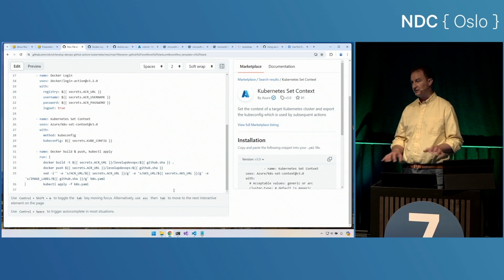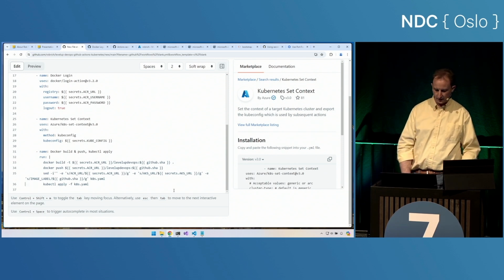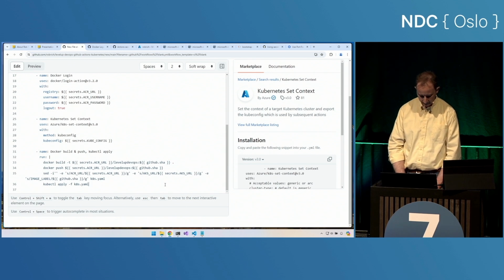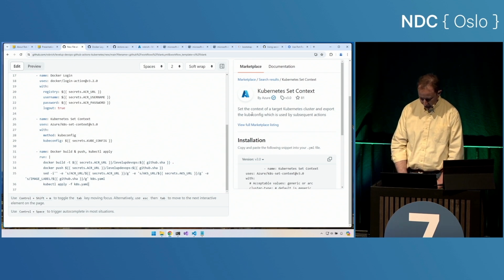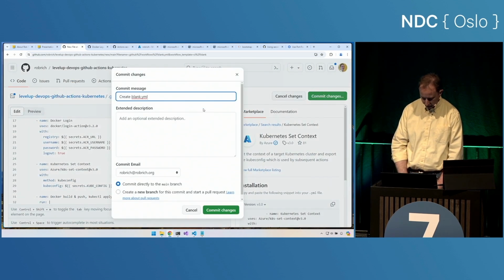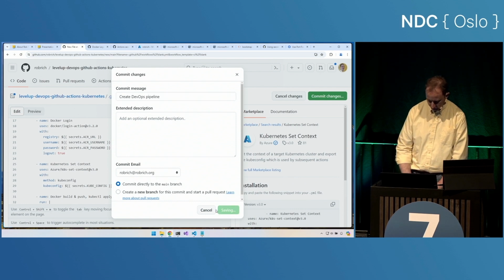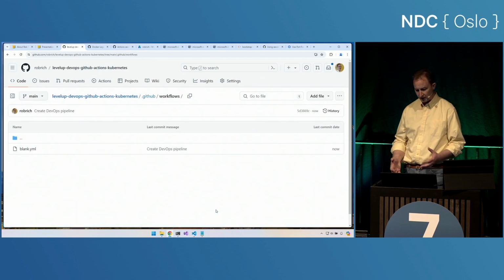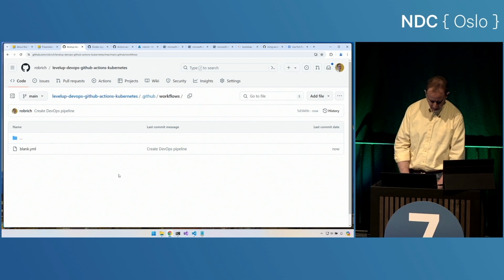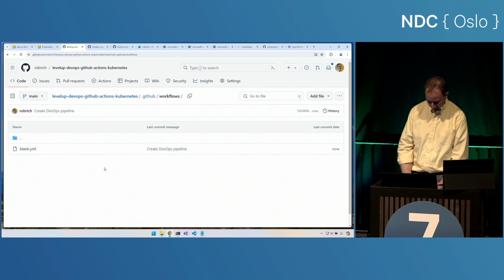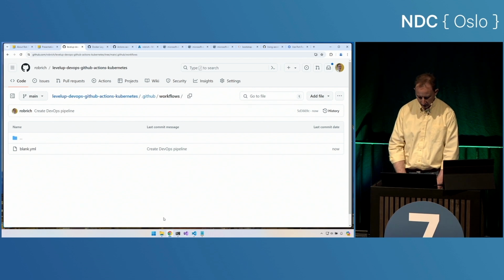The secrets don't even exist in that file until after the container is already gone and in our container registry. Perfect. So now let's come here. Let's commit this change. Create DevOps pipeline. And we will commit that change. Now, the cool part is that, oh, I called it blank.yaml. That's entertaining. This is just one of the regular files inside of my repository.